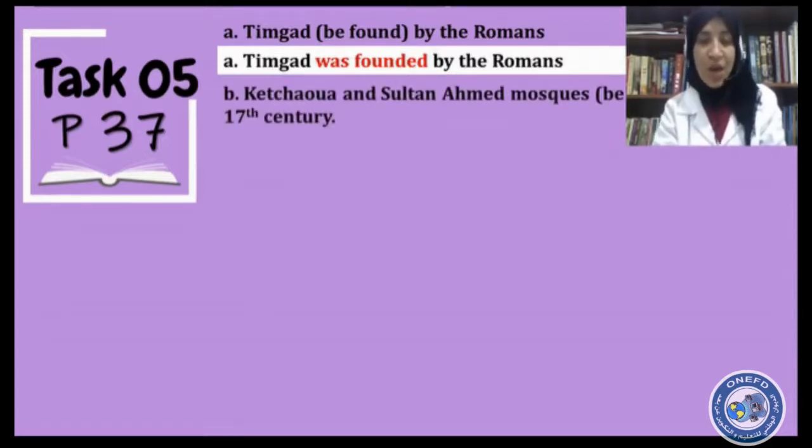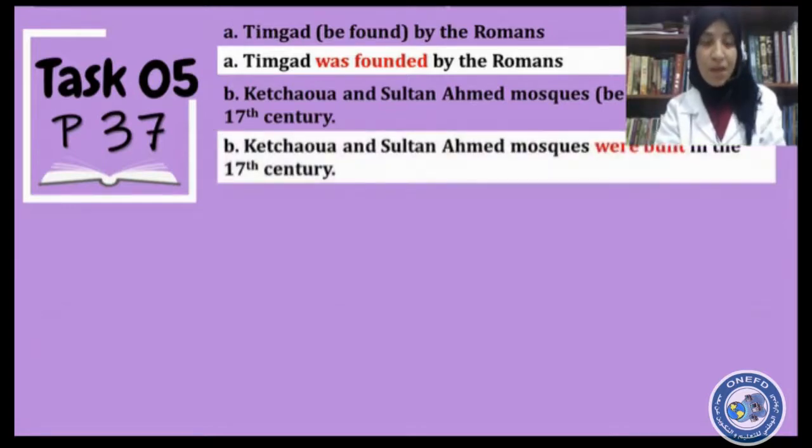B. Kichawa and Sultan Ahmed mosques be built in the 17th century. Correction. Kichawa and Sultan Ahmed mosques were, because they are plural, they are two, Kichawa and Sultan Ahmed mosques, so they are plural. We use were, verb to be in the past simple, plus the past participle of the verb build, which is built in the 17th century.